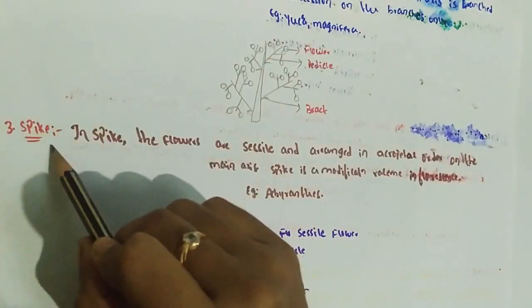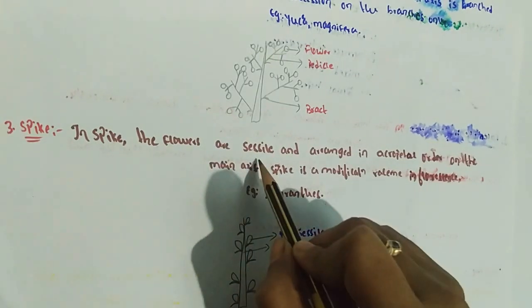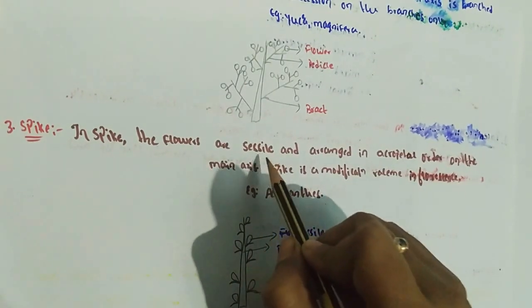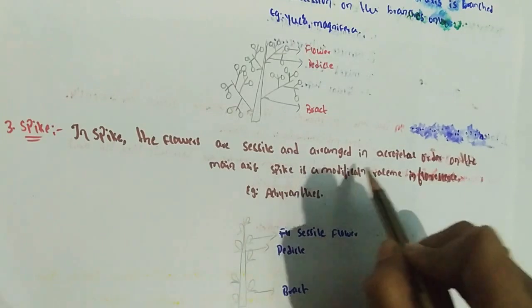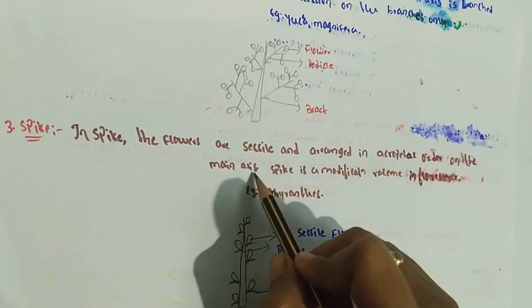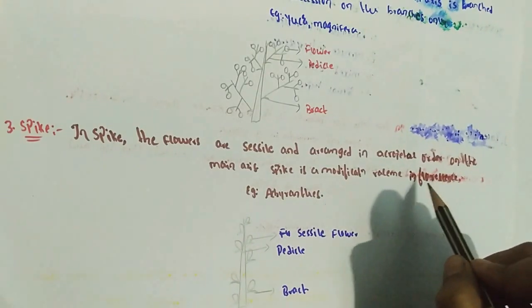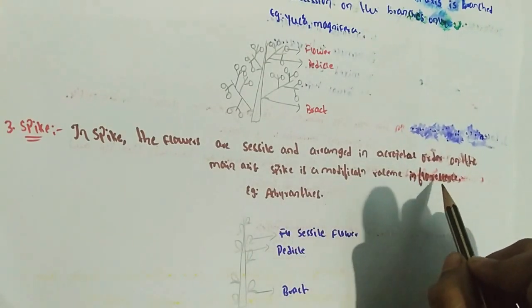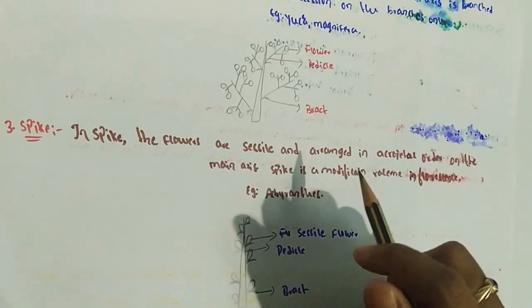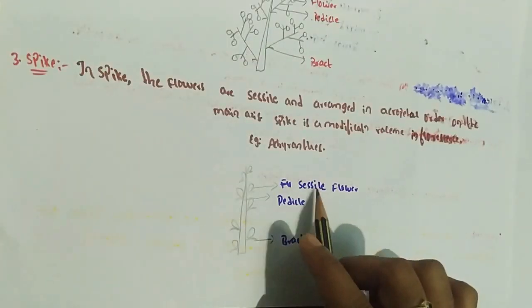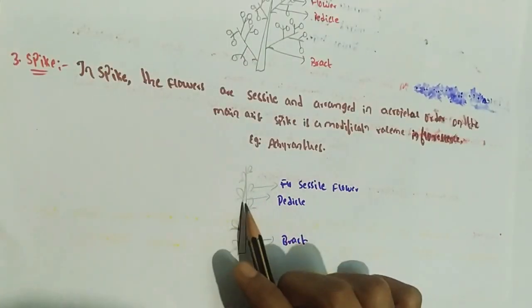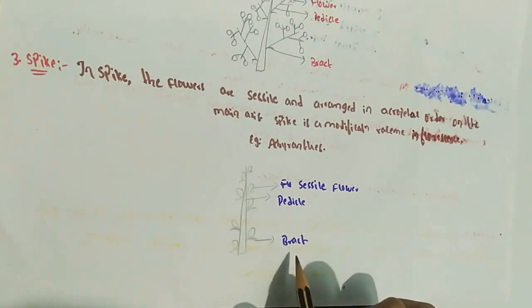Next is the type spike. In a spike the flowers are sessile, meaning the flowers do not have a stalk, and are arranged in acropetal order on the main axis. Spike is a modification of racemose inflorescence. Example, Achyranthes. These are the sessile flowers without a stalk, and these are bracts.